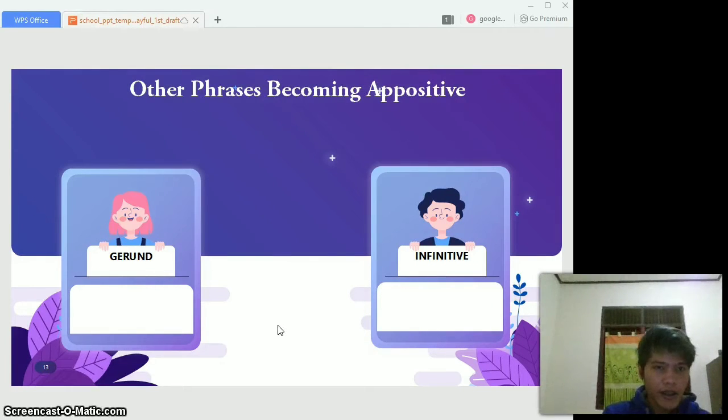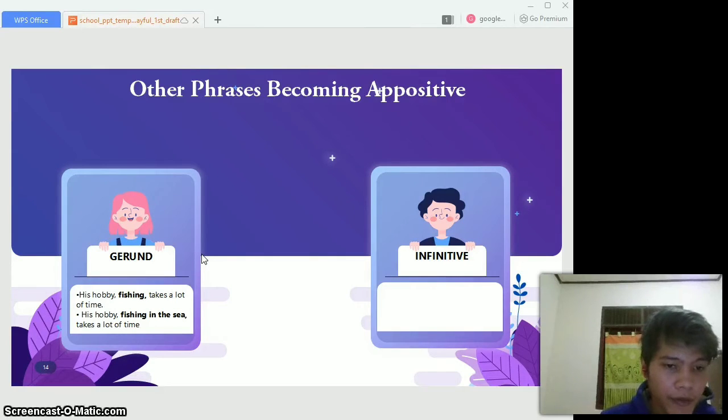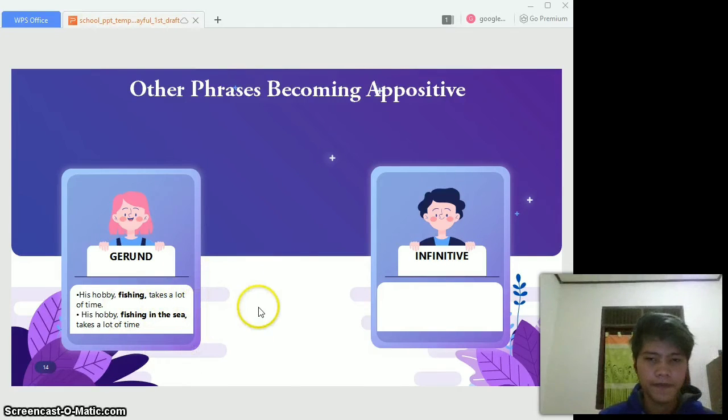This slide is talking about other phrases becoming appositive. Gerund and infinitive are verbals, which are words formed from verbs but function as another part of speech. Gerund. The example: his hobby, fishing, takes a lot of time. His hobby, fishing in the sea, takes a lot of time. So in the word fishing, or gerund, you can add some information to make your sentence become more clear.